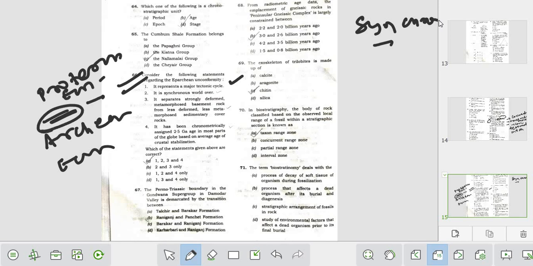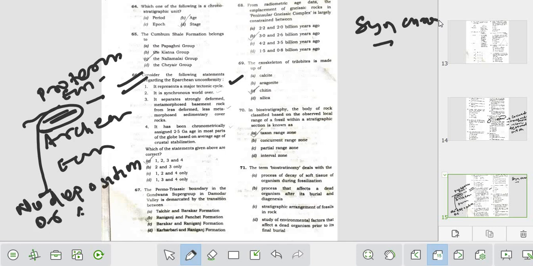But there will be some time gap or unconformity where there is no deposition or any other geological activity during this time gap. While the Hipparchan unconformity can be found in different parts of the world, am I right or wrong? So it is found in other parts of the world also.